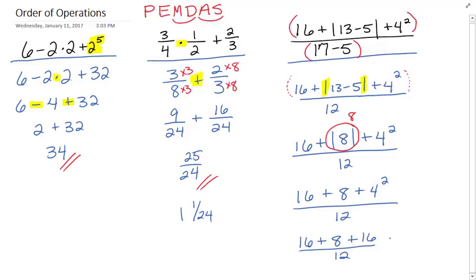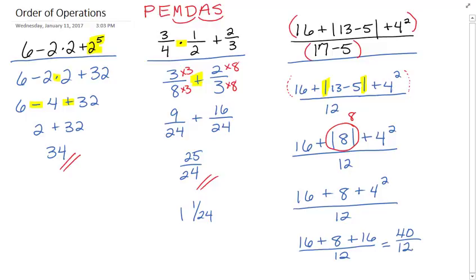And so we're going to work it out this way. Now we can add across the top. 16 plus 8 plus 16. So 16 plus 8 is 24. Plus 16 more is 40 over 12.